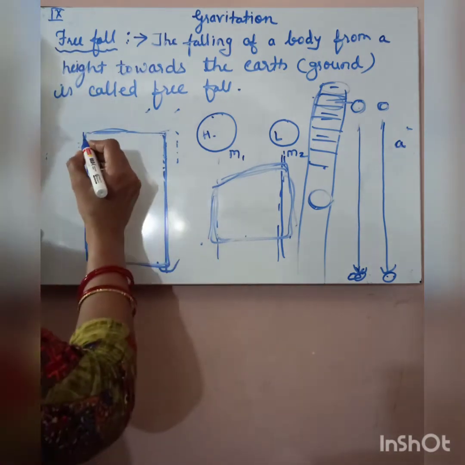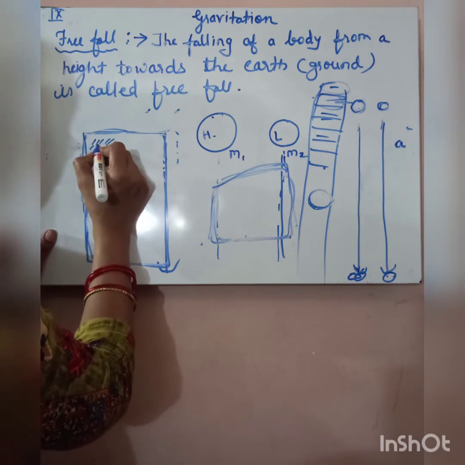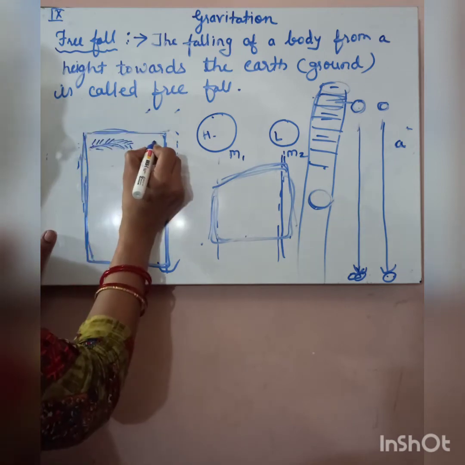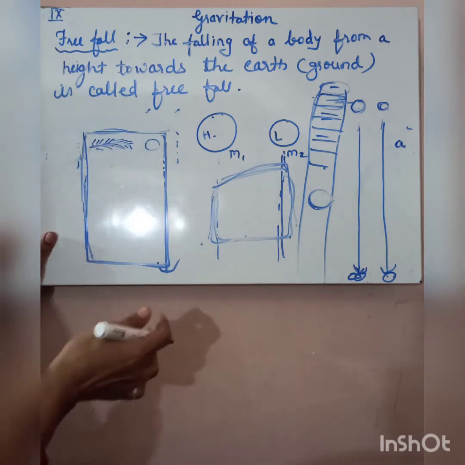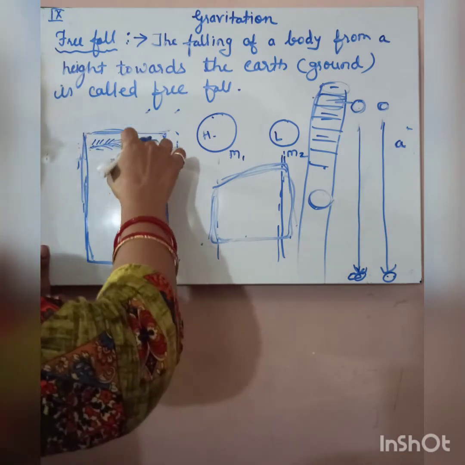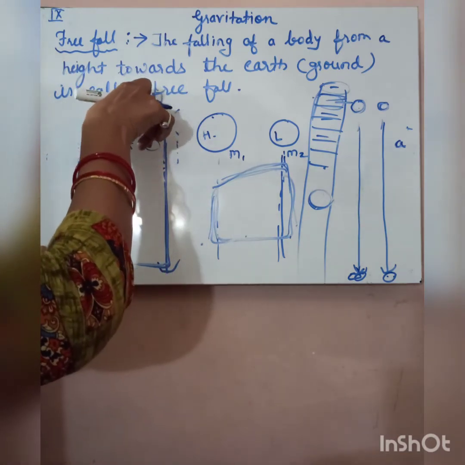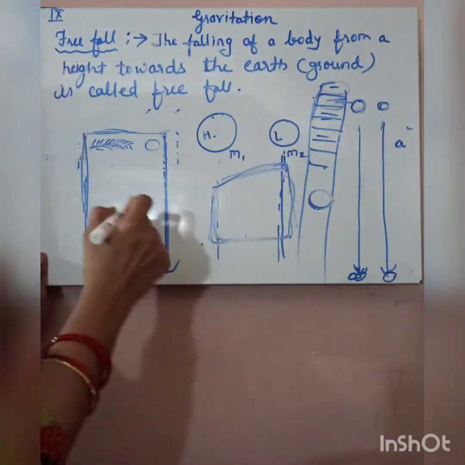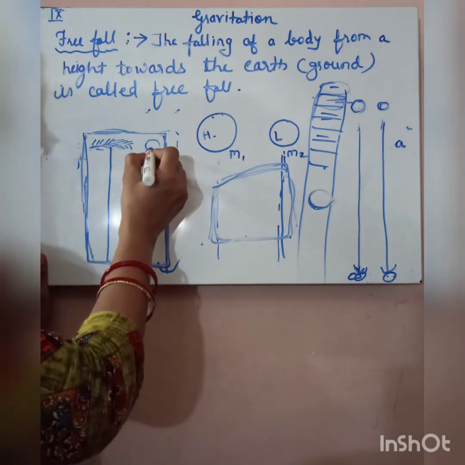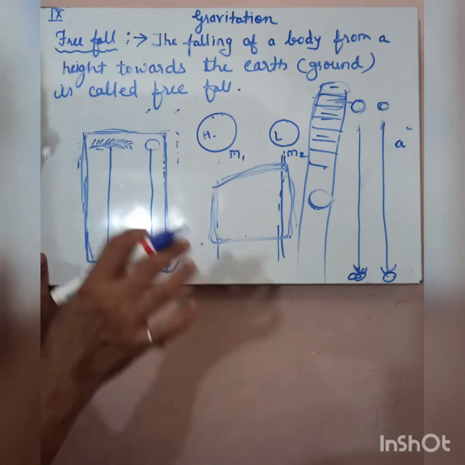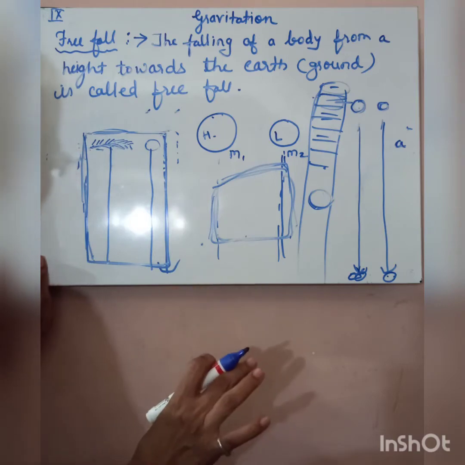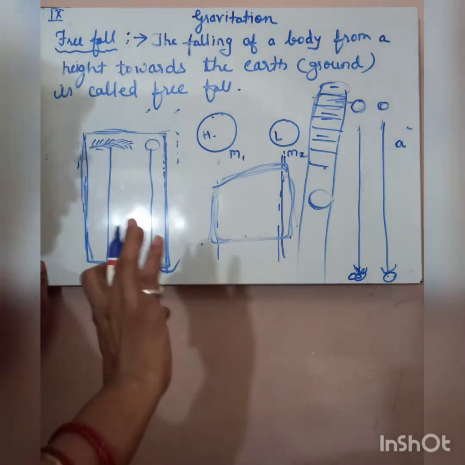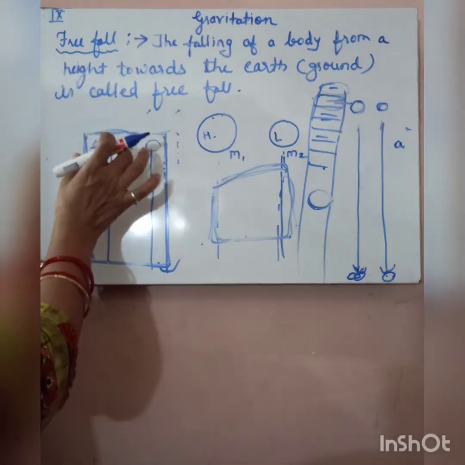So here, if this is a feather, and this is a coin, both feather and coin are dropped at the same time from the same height, then both will reach at the same time. It is not like the feather will take more time because it is lighter in weight. Because here there is no air resistance, though the surface area is more.